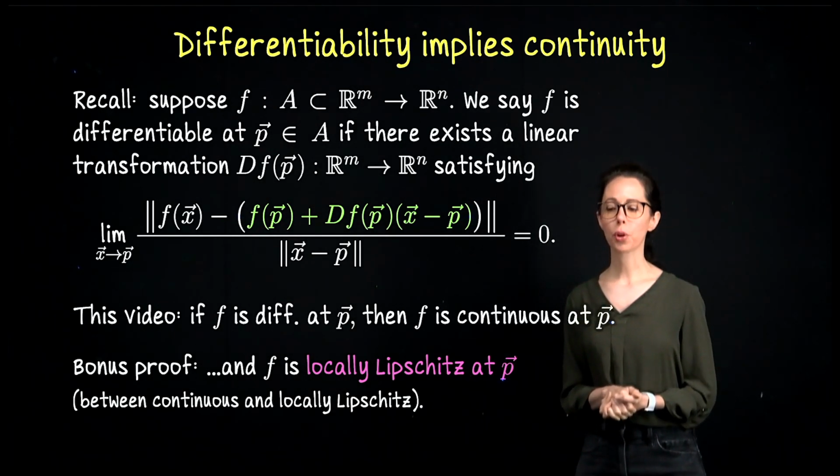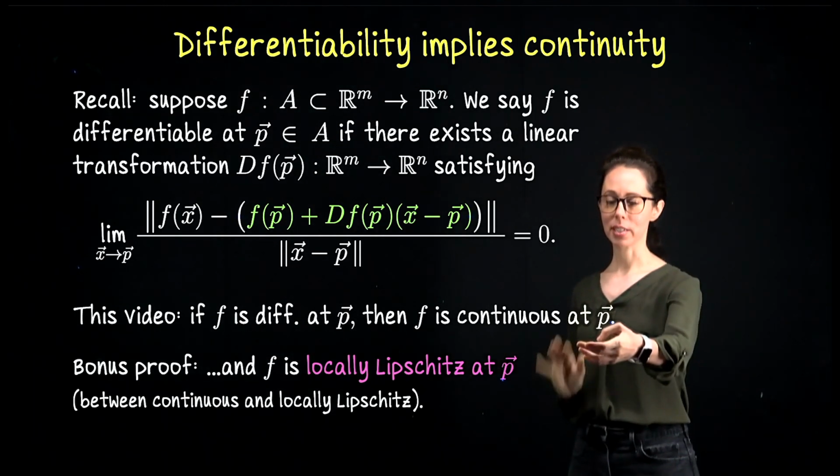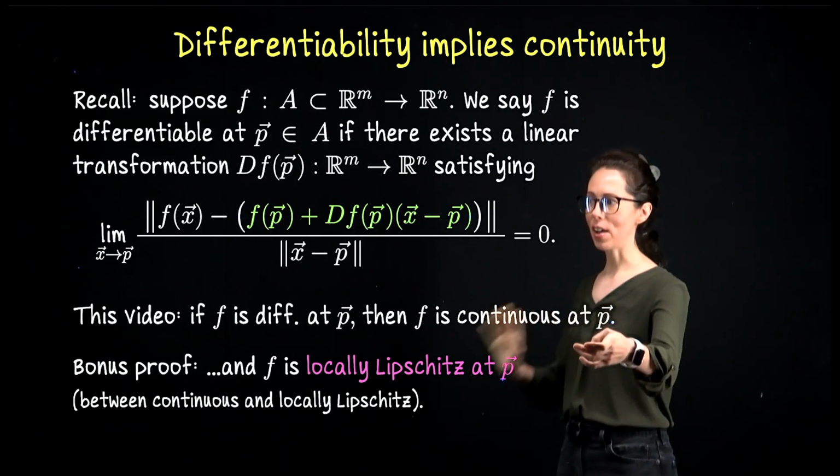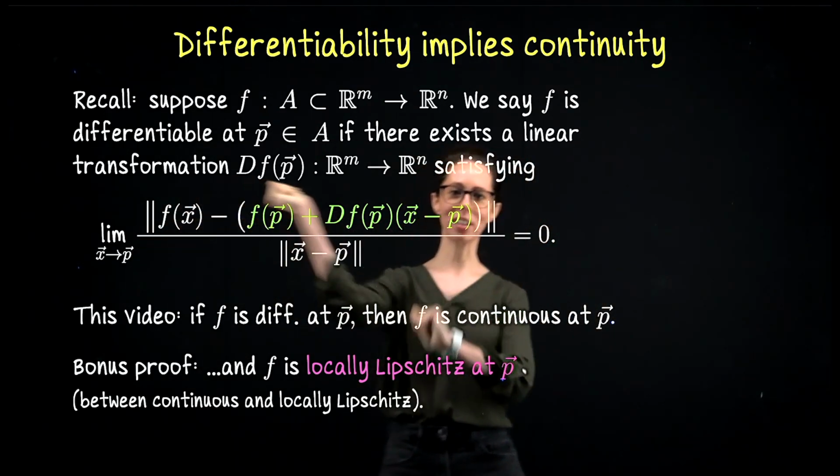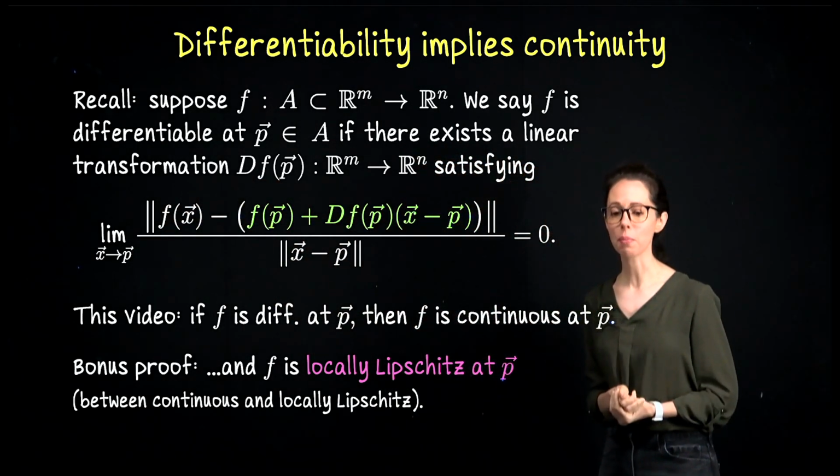I'm actually going to do the proof twice. The fast way, just to get this statement. So what is the fastest way to take this knowledge and extract continuity from that?